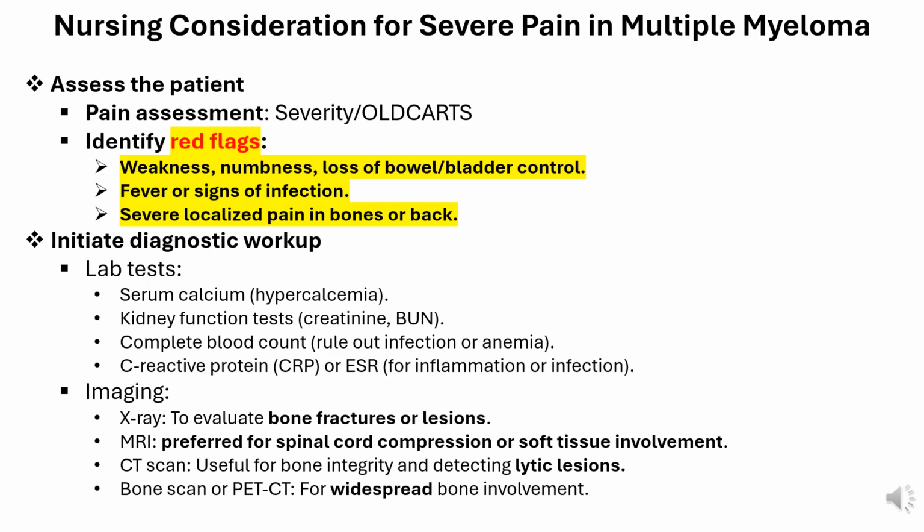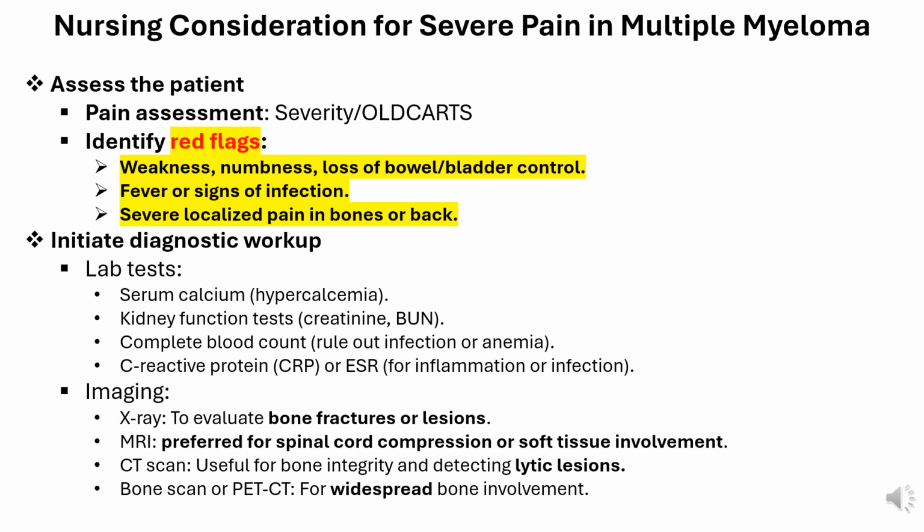Nursing consideration for severe pain in multiple myeloma. Assess the patient. Pain assessment. Use a pain scale, 0 to 10, to quantify severity. Determine location, radiation, quality, sharp, dull, etc., and aggravating/relieving factors. Pain is manageable with the right interventions.